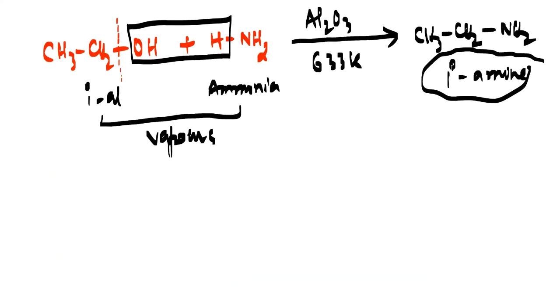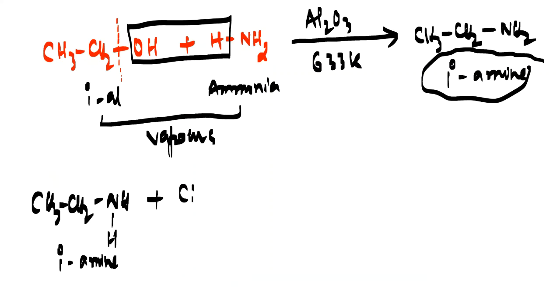Now let me take this primary amine, CH3CH2NH2. I can write this primary amine in the form of NH and H like this. And I will treat it with the vapors of one more alcohol molecule.